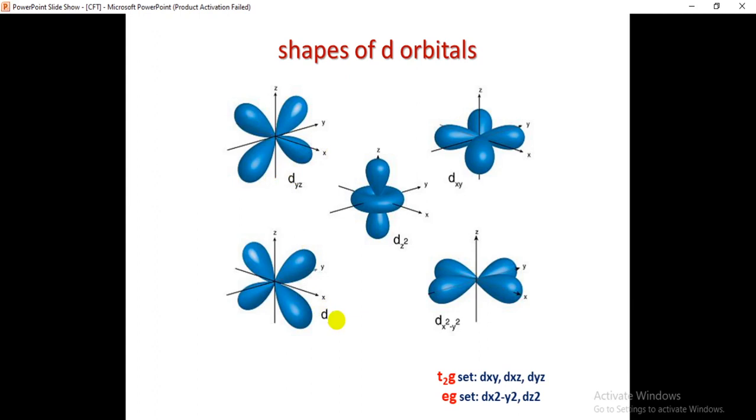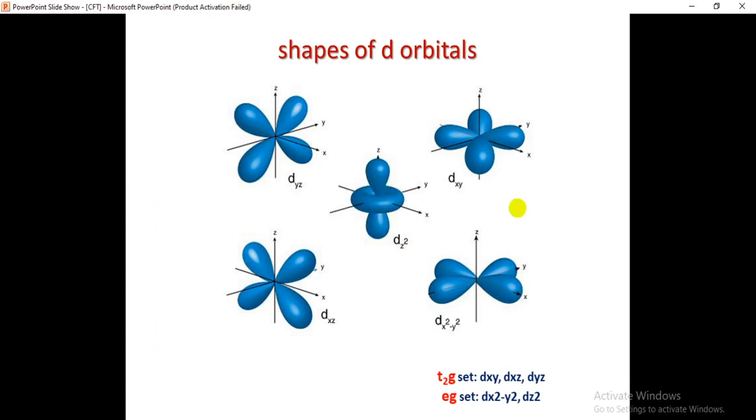But out of these five, these two, that is dx square minus y square and dz square, if you observe, these lobes are present along the axis. If you see dx square minus y square, along the x-axis, along the y-axis, here we have the lobe. So that's why dx square minus y square. Here if you see dz square, the lobe is along the z axis. So that's why it is called dz square.